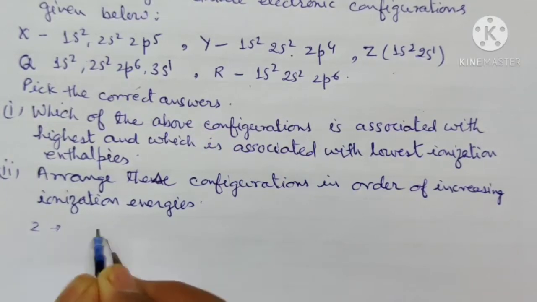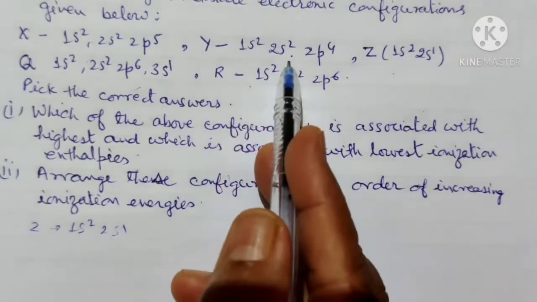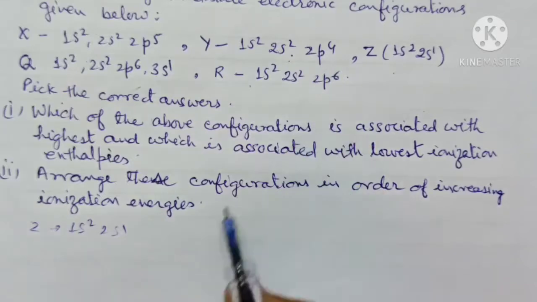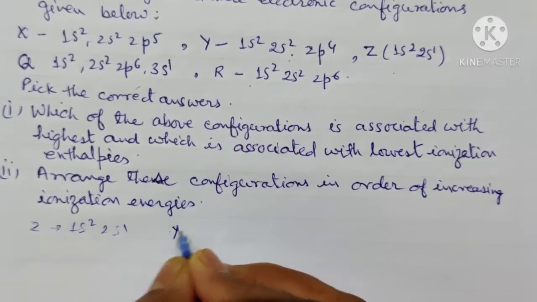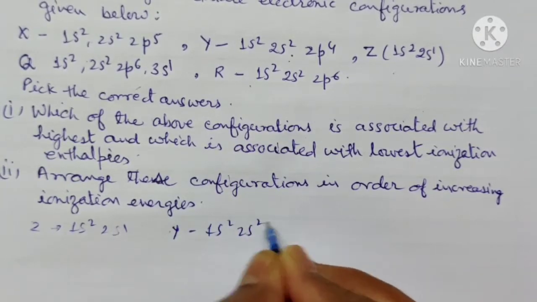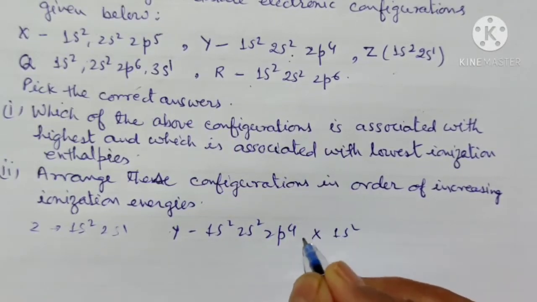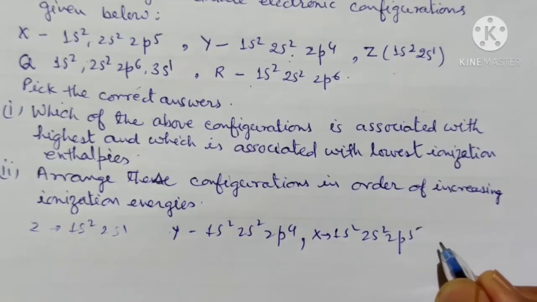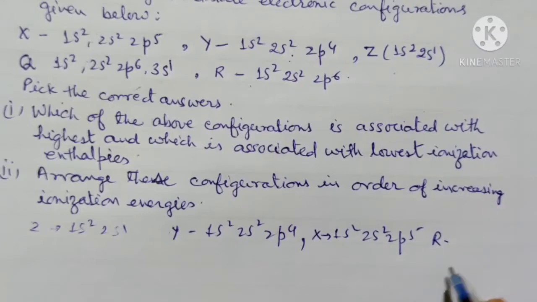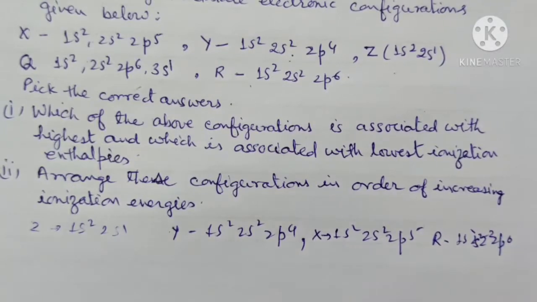Z has the configuration 1s2 2s1. This is the lowest. Then for Y, 1s2 2s2 2p4, and after that X, 1s2 2s2 2p5, and after that R has the configuration 1s2 2s2 2p6.